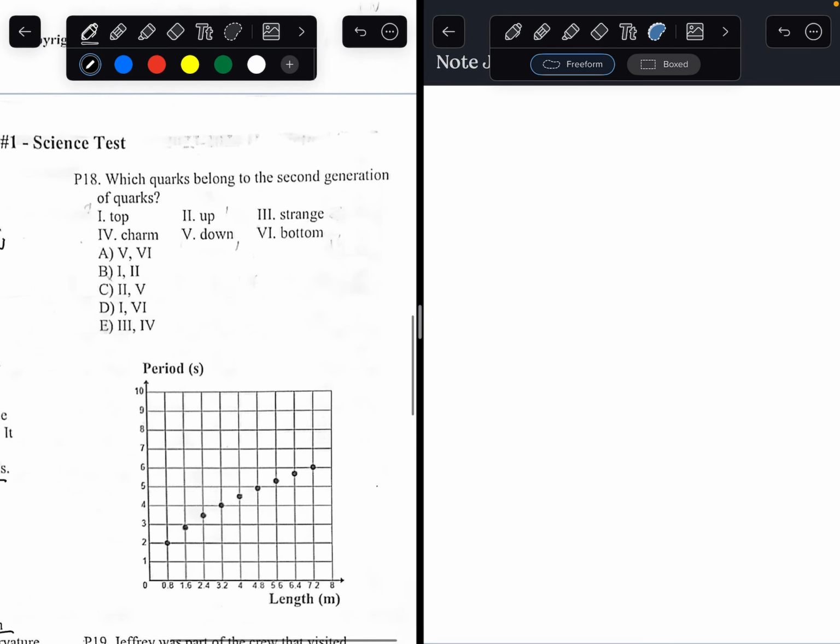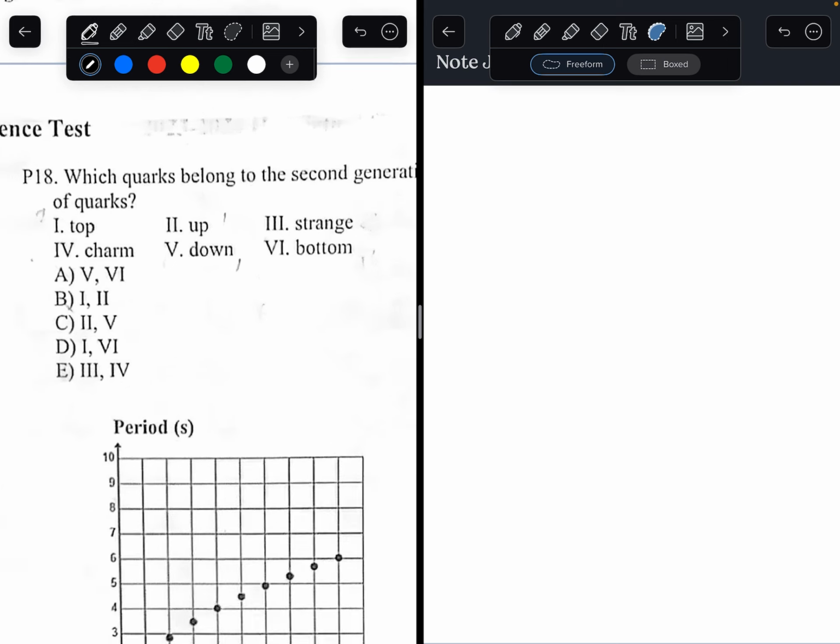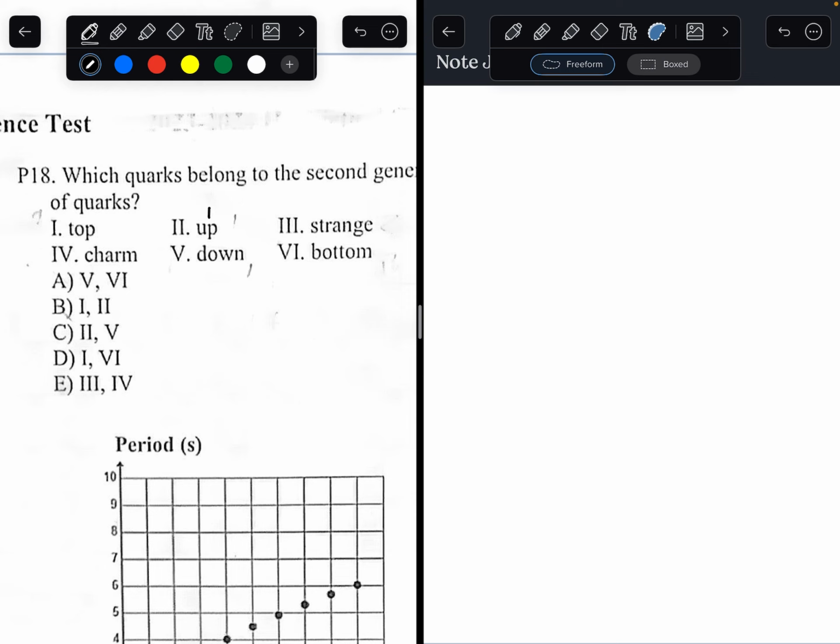Number 18. Which quark belongs to the second generation of quarks? This is a knowledge question, so you just have to know this off the top of your head. The first generation includes up and down quarks. The second generation is strange and charm. The third generation is top and bottom. So the second generation would be number 3 and number 4. So the answer to this question would be E.